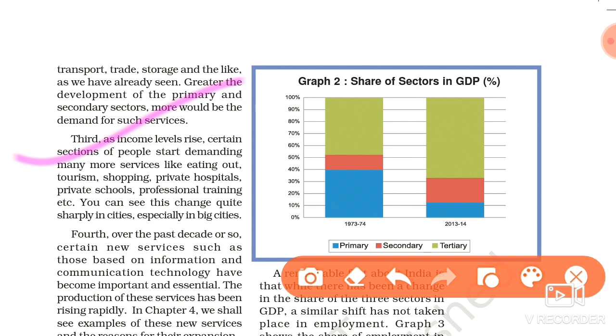That is needed. And fourth, last, over the past decade, certain new services based on information. Now you see the information and communication technology. This is very important and essential, and day by day its importance is increasing. So due to these four reasons, in India, the tertiary sector emerged as the largest producing sector, and it has become very important.